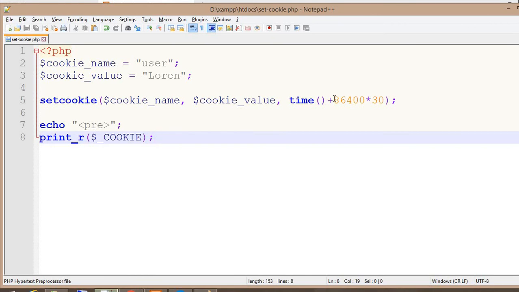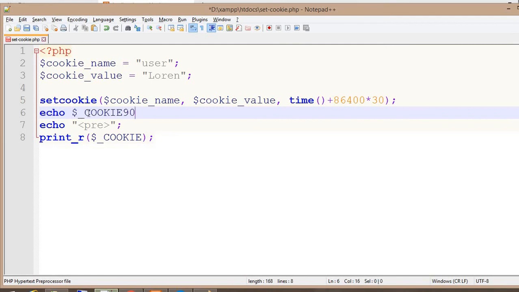If I want to delete those cookies, let's see how I can access that particular cookie. To access that particular cookie, I have to write the name of the cookie.